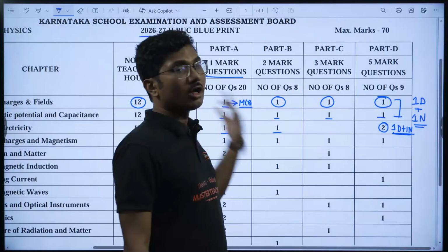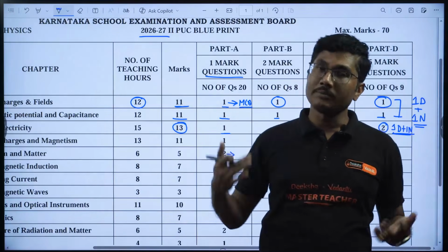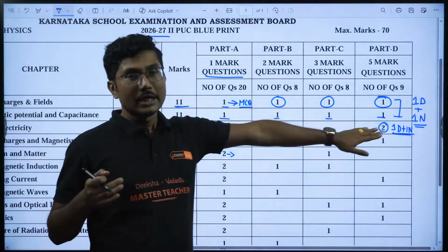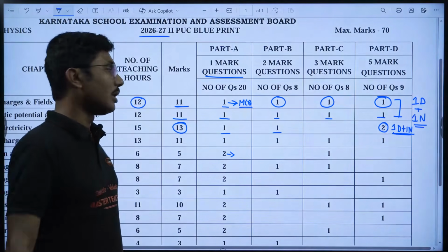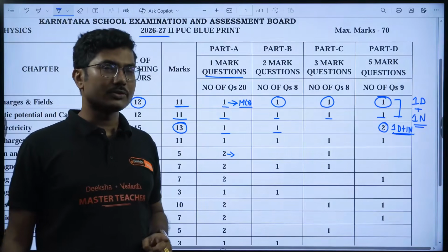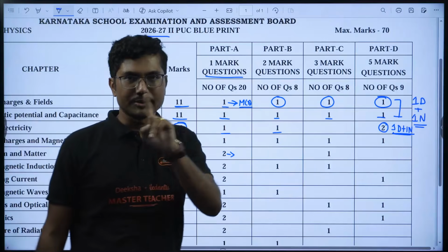But if you are not doing that, you are waiting for your exams to come, then you are falling behind and you might be late by the time you actually study this chapter. So be very careful about current electricity. This is the most important chapter, very much scoreable, but you have to practice a lot to score all the 13 marks from this chapter, right?